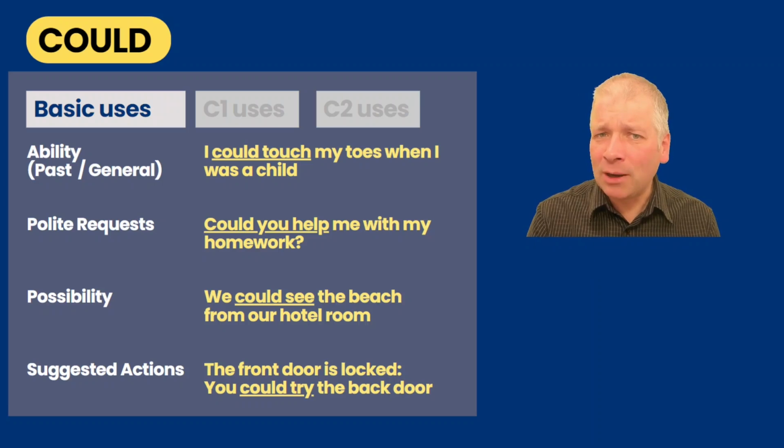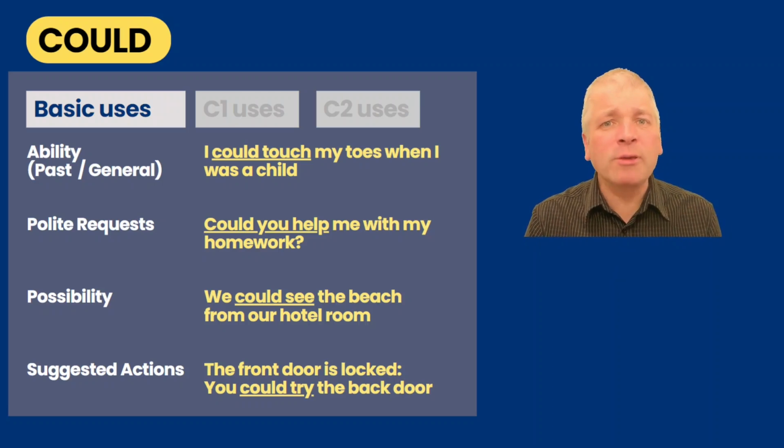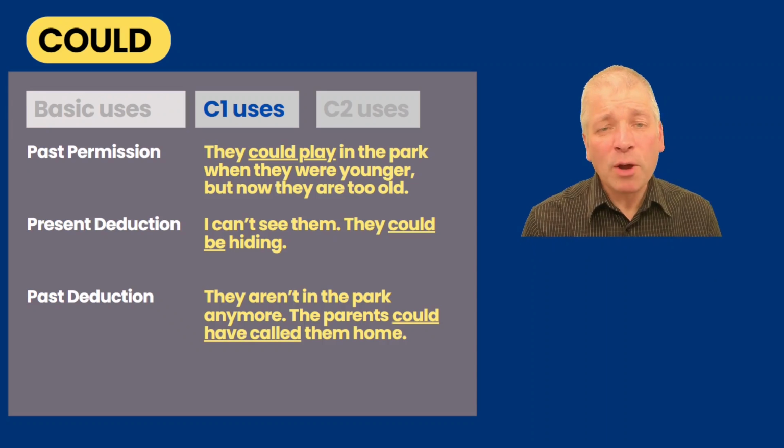It's slightly more polite than using can. With possibility, we could see the beach from our hotel room. It's something that was possible to do, and again, it's in the past. With suggested actions, the front door is locked. You could try the back door. So could here introduces a suggestion. But there are some more advanced uses of could.